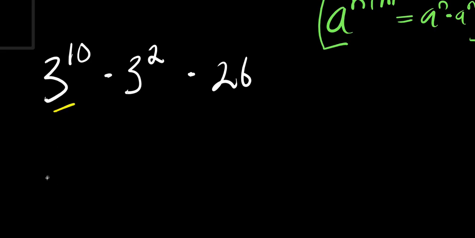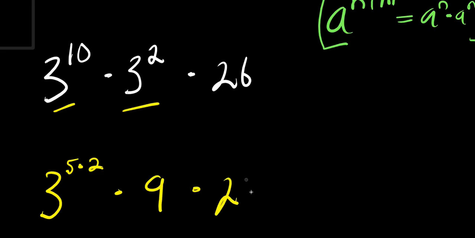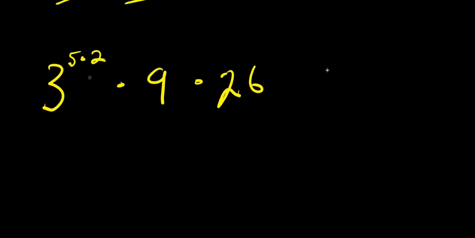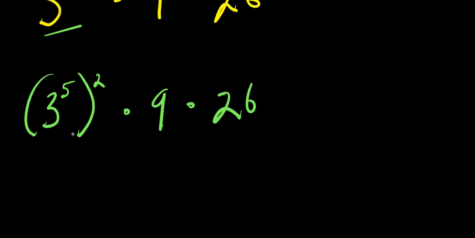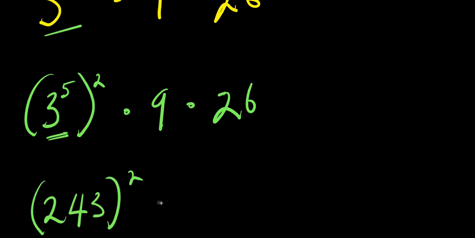So we can simply have 3 power 10 as 3 power 5 times 2, times 3 power 2, that is 9 times 26. From here, we can express this as 3 power 5 power 2 times 9 times 26. So what is 3 power 5? 3 power 5 is 3 multiplied 5 times, that is 243 power 2 times 9 times 26.